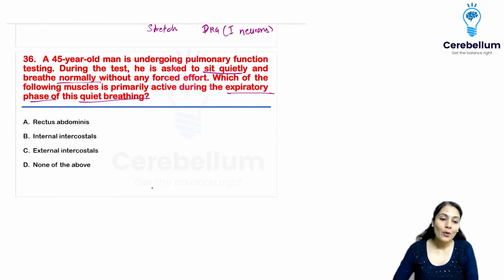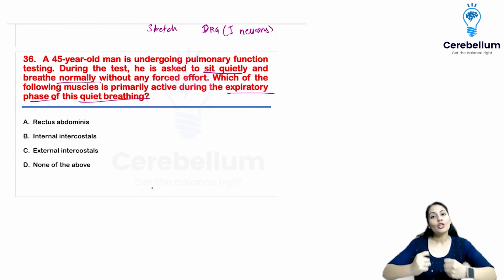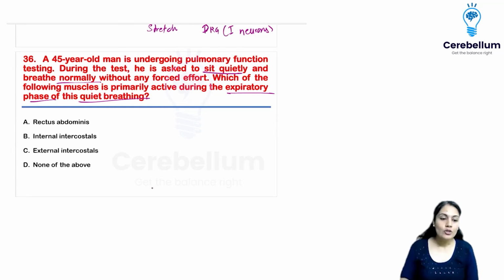Very good. No muscle is required. Expiration in the resting condition or quiet breathing is passive. Whatever muscle you have contracted during the inspiration, you just have to relax them. All right. So rectus abdominis, yes, it is going to help me out, but during the forceful expiration, but they're asking about resting. So it is going to be option D, which is going to be the answer.